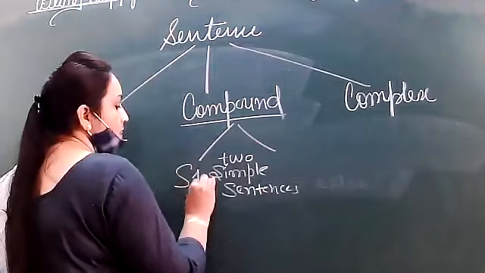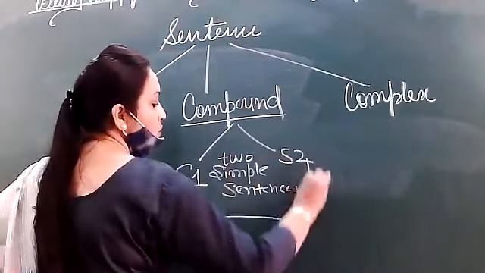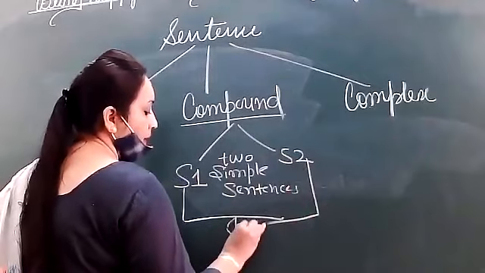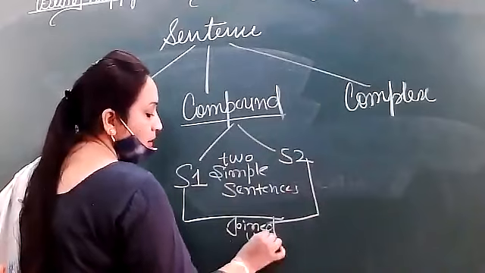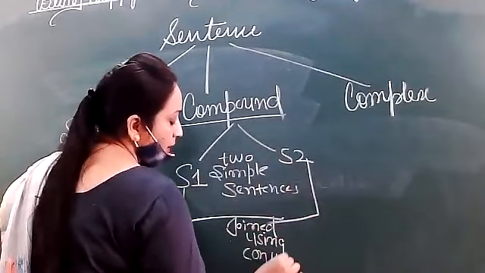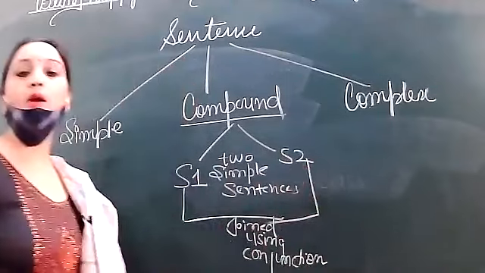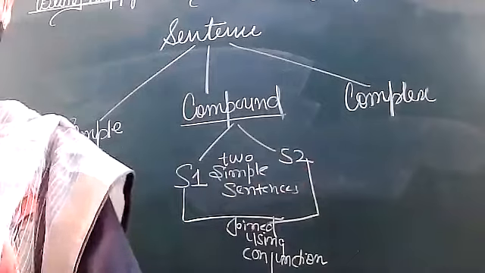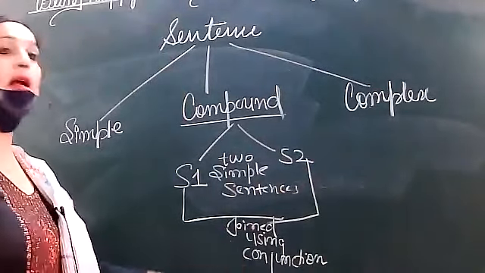This can be sentence 1 and this can be sentence 2. But these two sentences are joined. And how are they joined? Using a conjunction.